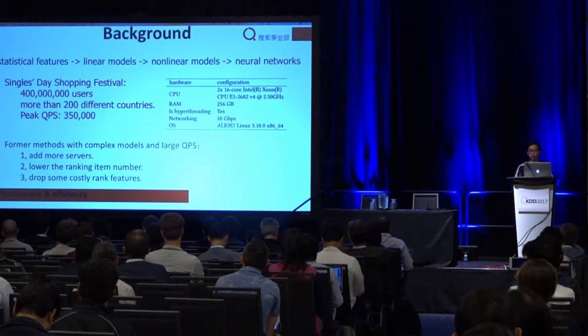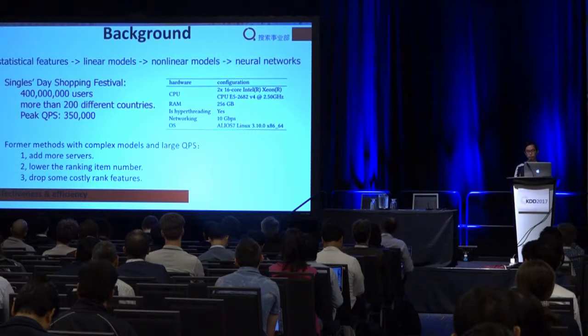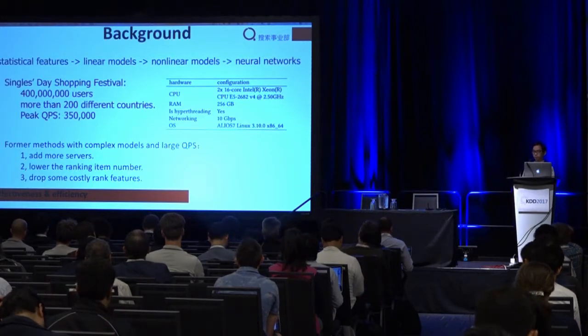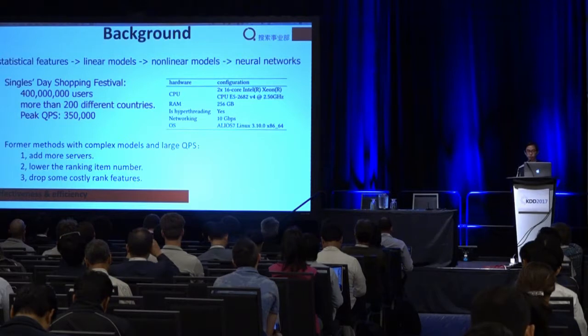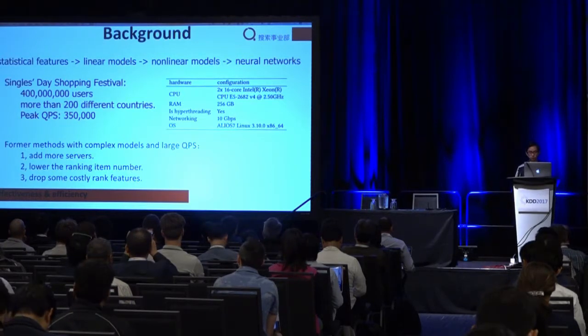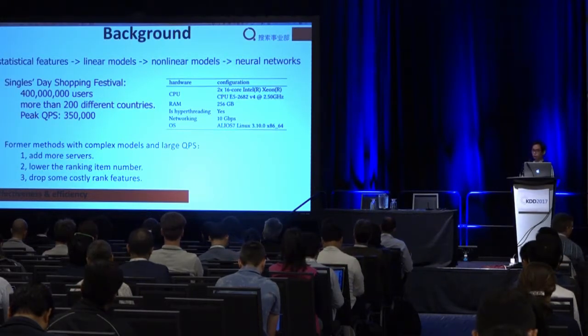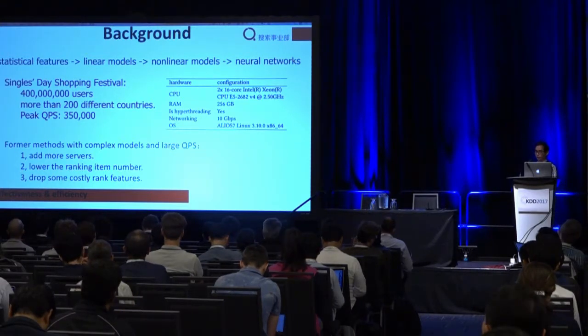Besides that, Singles Day Festival, you may have heard of that, is the biggest online sales promotion in China and even all of the world. During that day, there will be 400 million users from more than 200 different countries coming to buy goods in Taobao. And due to the promotion, queries per second to the search engine can reach 350,000, which is over 3 times higher than in usual days. So all of the above means that there will be a great amount of computation online. And the computation will take time and take CPU cost.